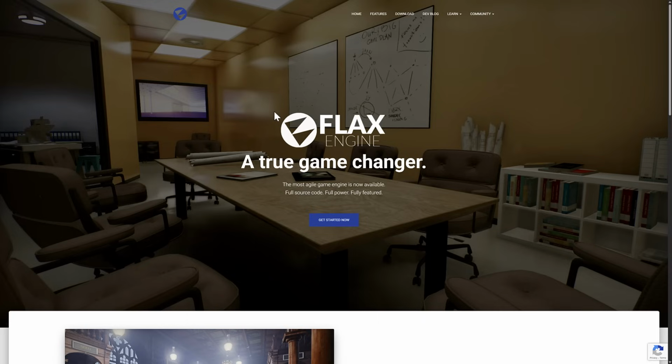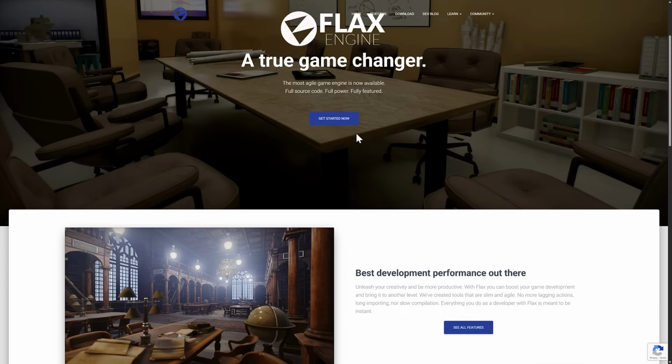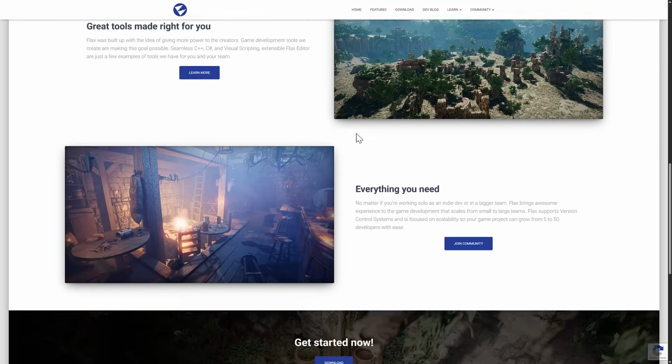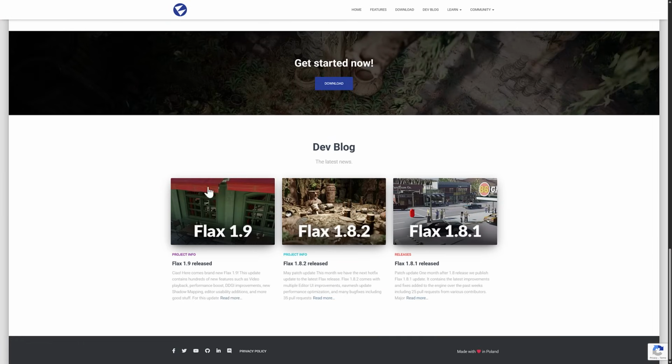Now, another one that I'm really cheering for is the Flax engine. This is mostly the work of one guy. There's a community behind it now for sure. And it's kind of the closest thing to an Unreal Engine that's got this, but much, much smaller in scope. Again, it's source available. It's not open source, but the source code is all out there. It is commercial under a very similar license structure to Unreal Engine in that you don't pay anything until you